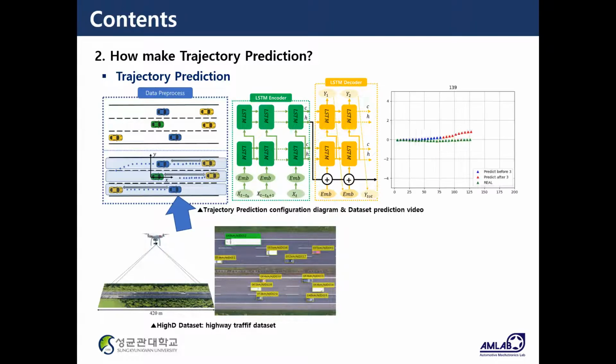The output data is the prediction of the path for the next 5 seconds, and the video shown next to it is the actual prediction image.